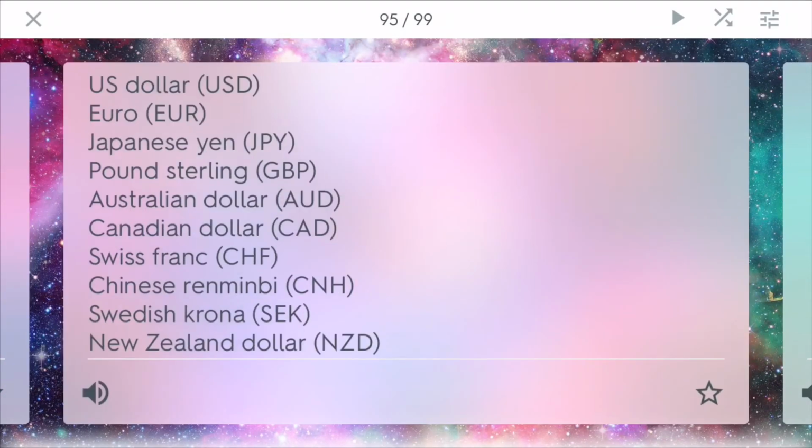There are many common types of currency, so I just listed some here. These are good to know. I'm not sure if they're required for the AP exam, but they're good because these are some of the major types of currency that are commonly traded in the world today.